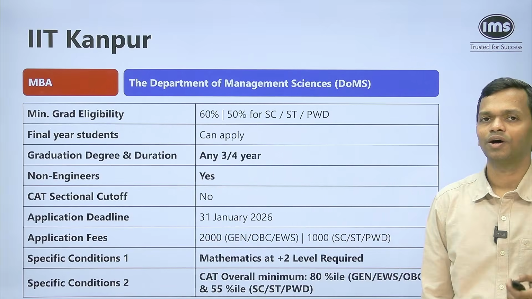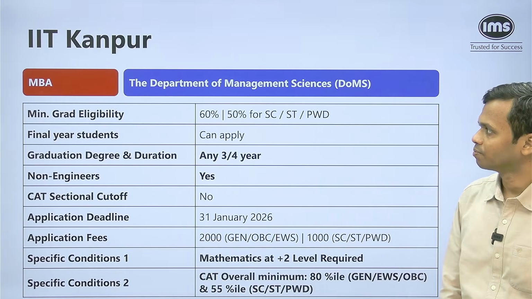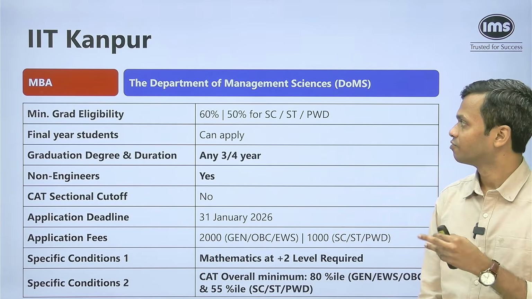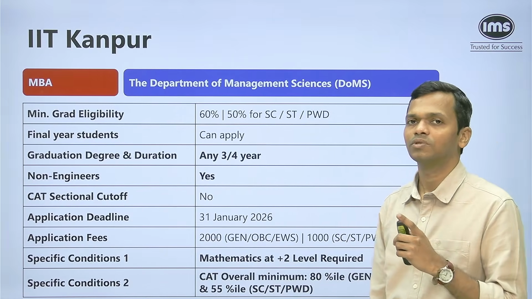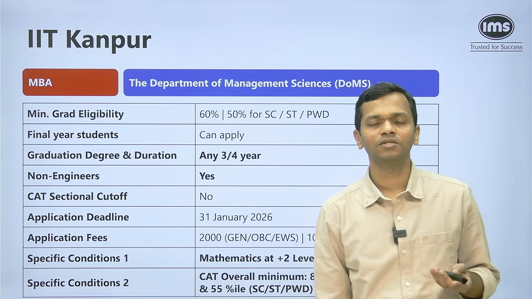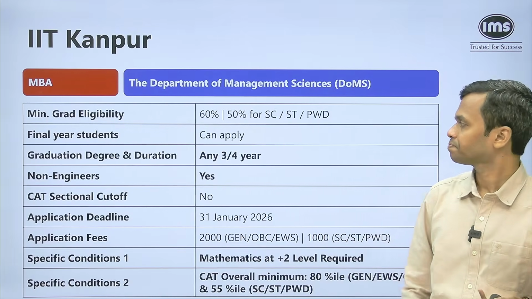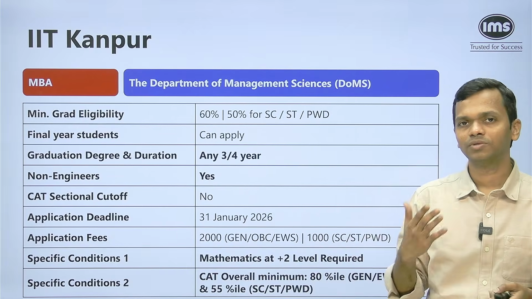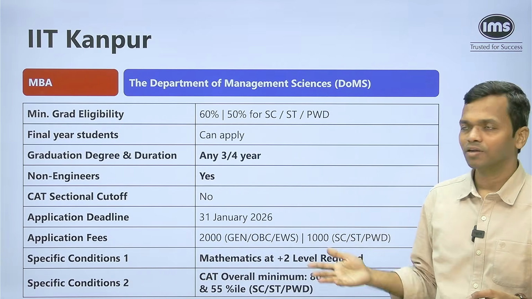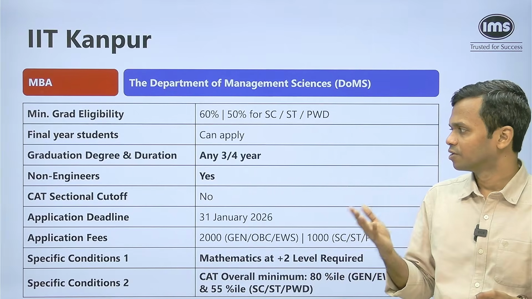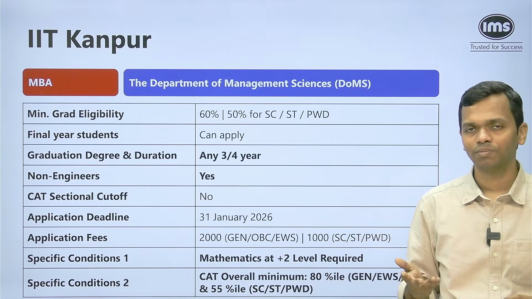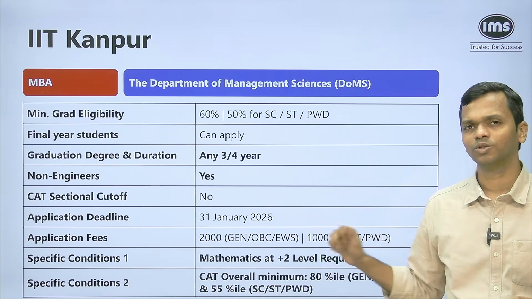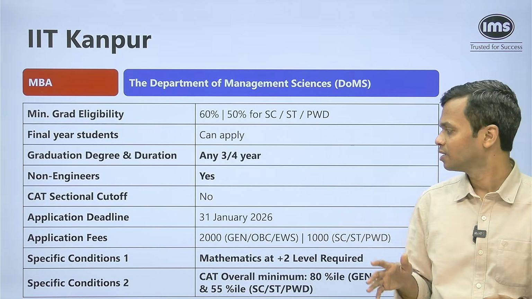Now at IIT Kanpur, you have the MBA program, which is offered by DOMS again. The minimum grad eligibility here is again similar, 60 and 50 this time. Compared to the other IITs where you saw 5% relaxation, here you have 10% relaxation. So if you are SC/ST PWD, 50% in graduation becomes the minimum eligibility. Final year students can apply. You could be any graduate, 3-year, 4-year, doesn't matter. Non-engineers can apply. Are there any sectional cutoffs? No. Okay. Now the application deadline, similar to some of the other IITs, would be around 31st Jan.